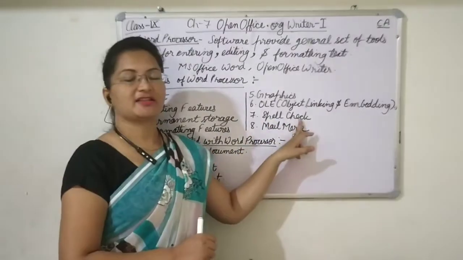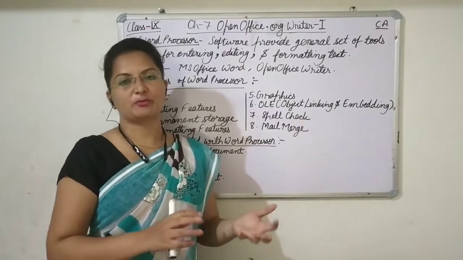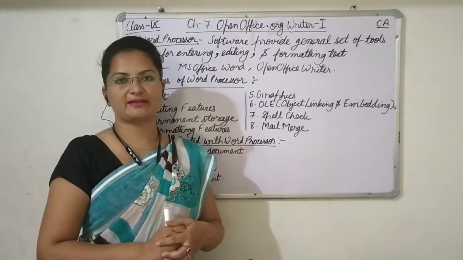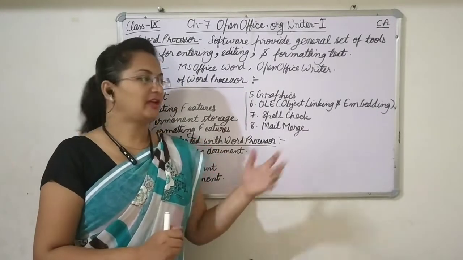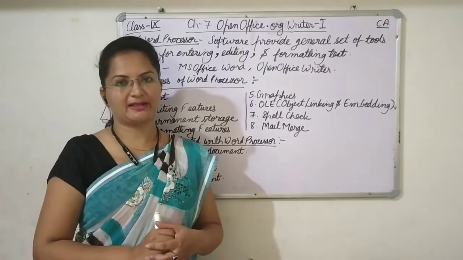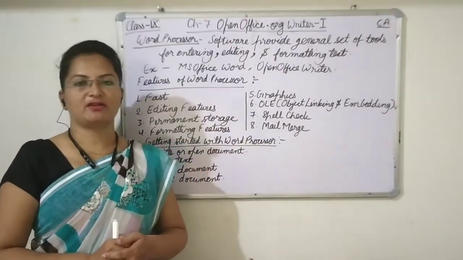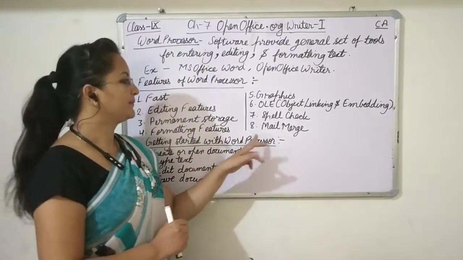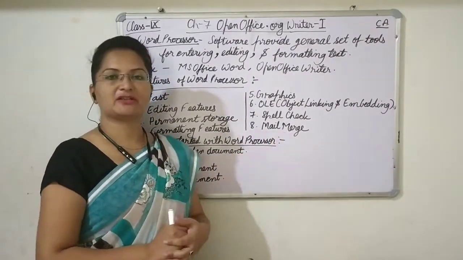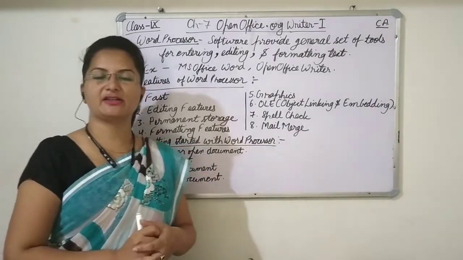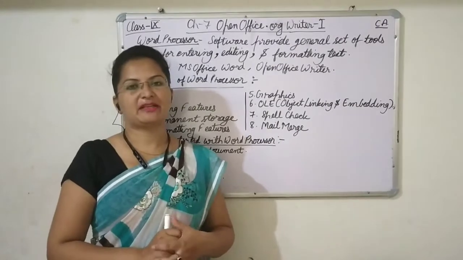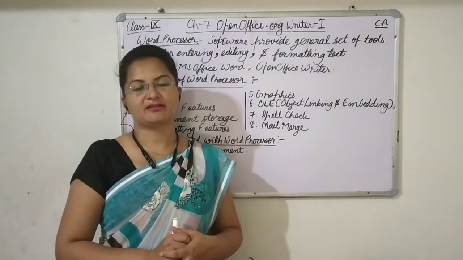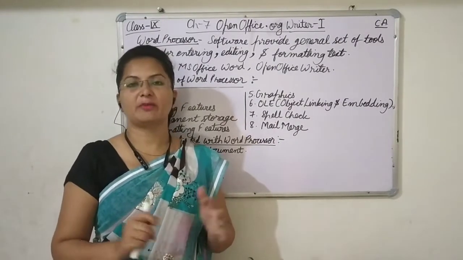Now spell check. Spell check means an automatic spell check facility is provided by the software which will correct the spelling automatically. Otherwise, we have options to check the spellings also. Then we can choose a word from the dictionary. Now, mail merge. We have studied mail merge practically also. It is the feature in which we can prepare one letter and by making small changes to that letter, we can send the single letter to many people.